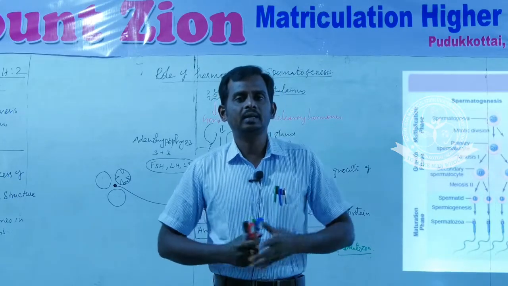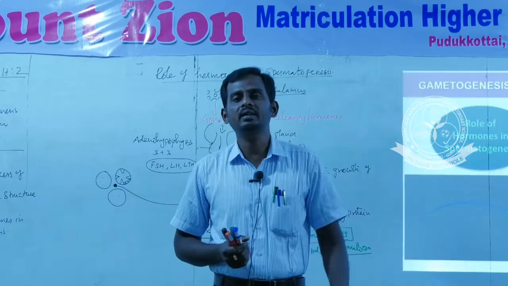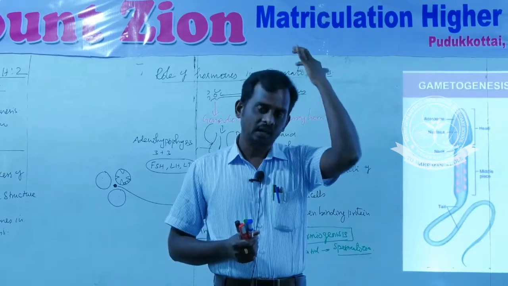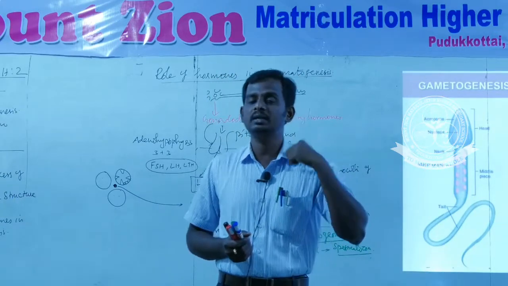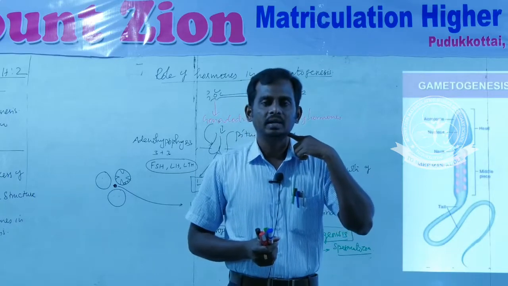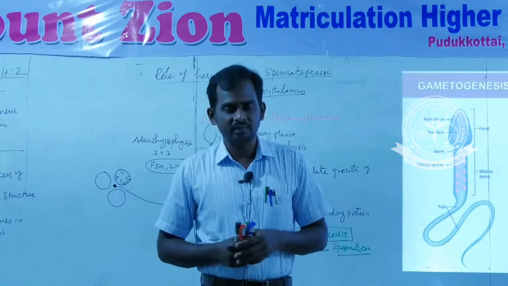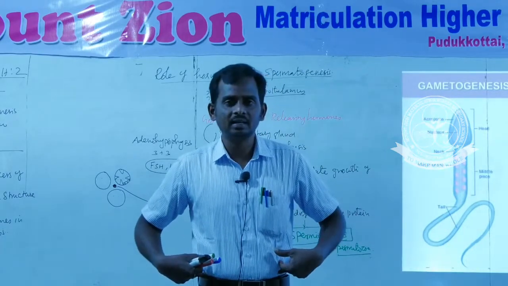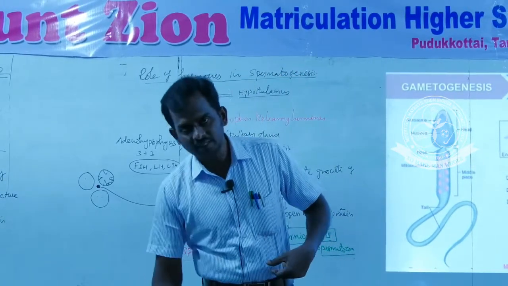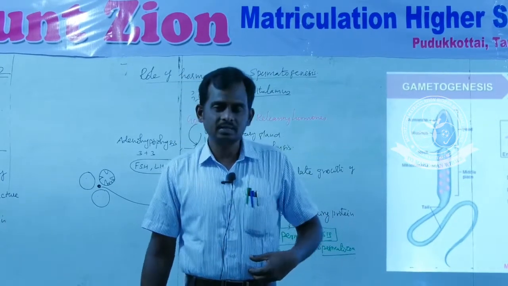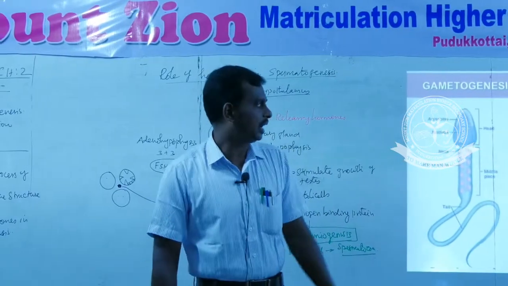There are four main parts in the structure of spermatozoa: head region, neck region, body and tail region. The head contains what? Acrosome and nucleus. The neck region contains two centrioles, proximal and distal centriole. The proximal centriole is essential for first cleavage, and the distal centriole forms the axial filament. The body region contains spiral mitochondria. This spiral mitochondria is called Nebenkern. Then finally the tail region. This tail is essential for movement of spermatozoa in the fluid as well as in the female reproductive tract.